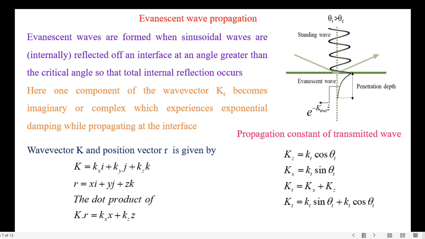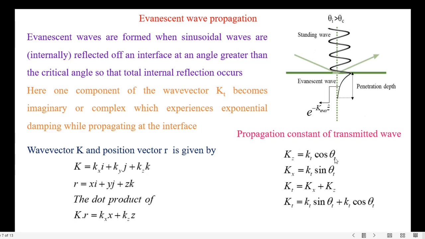Thus, the evanescent waves are formed when sinusoidal waves are internally reflected off an interface at an angle greater than the critical angle, so that total internal reflection occurs. Here one component of the wave vector kt becomes imaginary or complex, which experiences exponential damping while propagating at the interface. The x and z components of the propagation wave vector are kx equals kt sin theta t, and kz equals